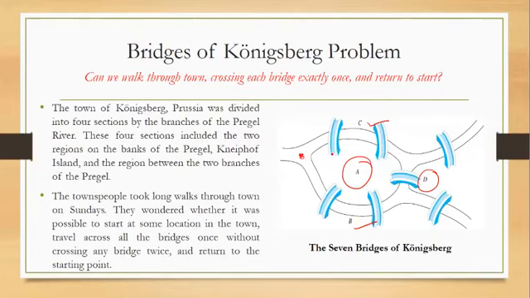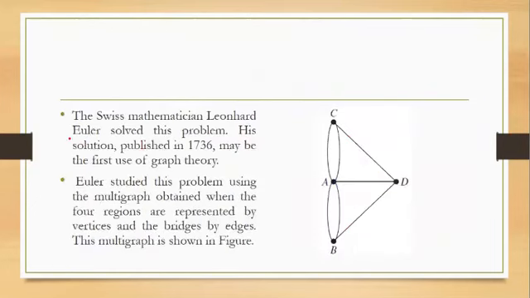That is, they had 7 bridges. So if they are starting at this bridge, then they had to travel through all the 7 bridges and return back to the first bridge from where they have started. So this problem was later solved by a mathematician known as Leonhard Euler.